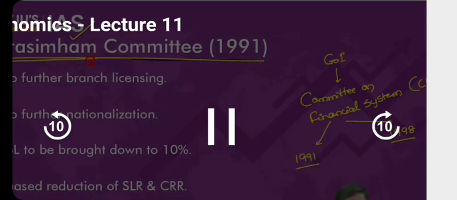So remember this. Do not be confused in the exam. Narasimhan Committee is basically related to the banking sector, or Committee on Financial System. Both are one and the same. So 1991 Narasimhan Committee, 1998 Narasimhan Committee. Now, what are the recommendations of the Narasimhan Committee? Let's go one by one.